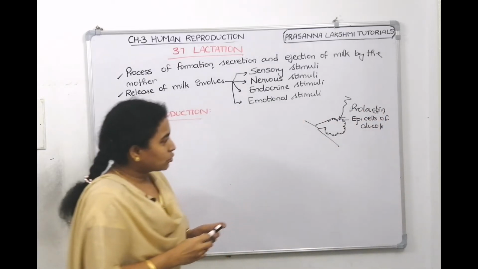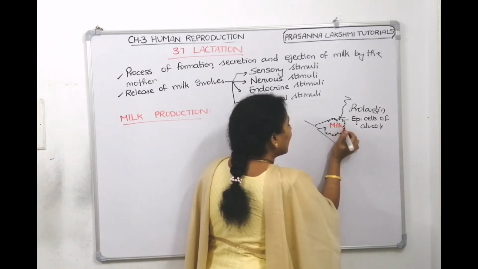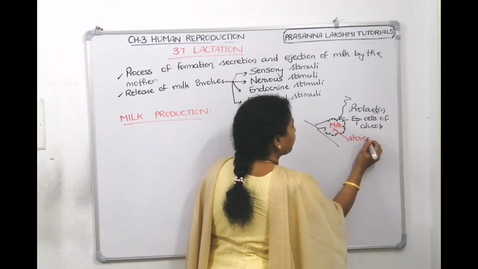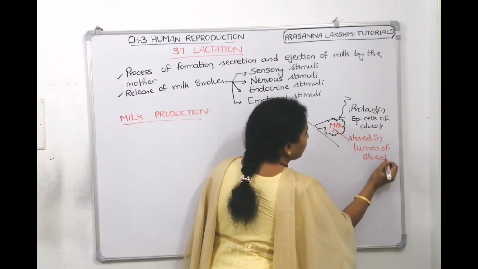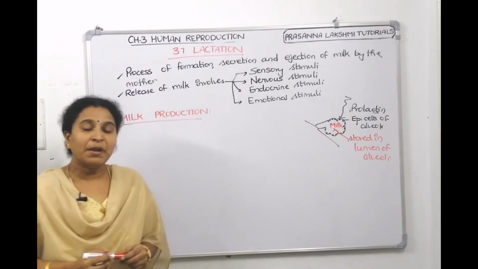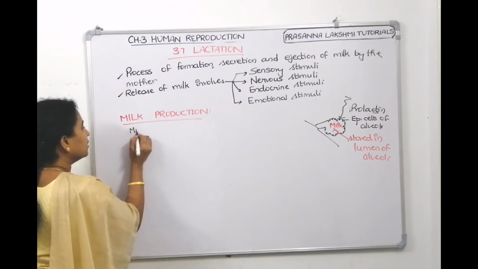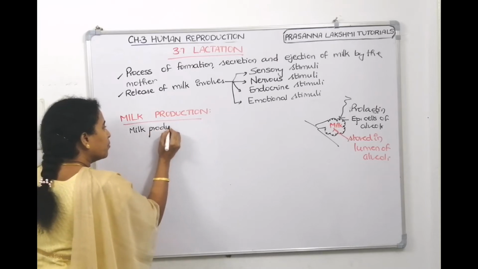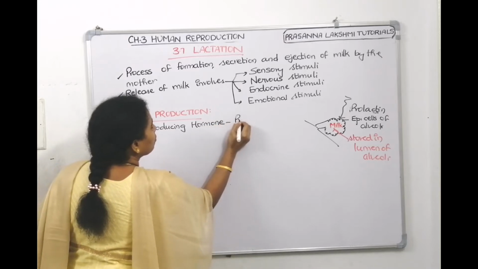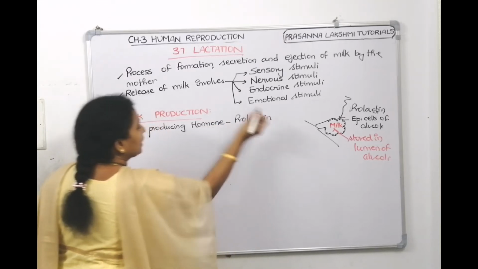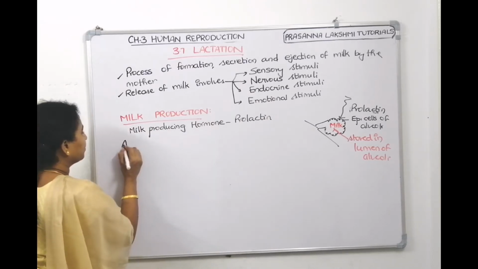Now, under the influence of prolactin, these alveolar cells will secrete milk. That milk is stored in the lumen of alveoli. Understood, children? So, under milk production, the milk producing hormone is called prolactin. When is the prolactin produced? After childbirth.